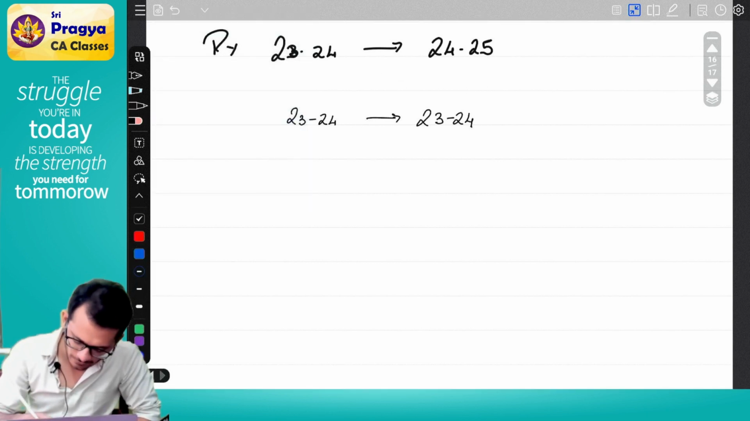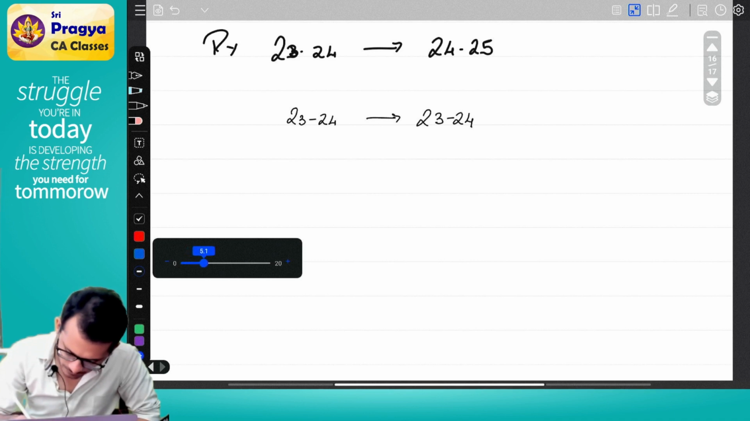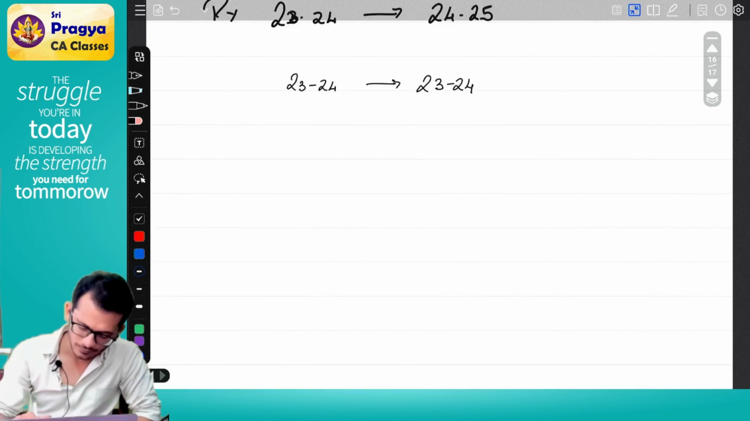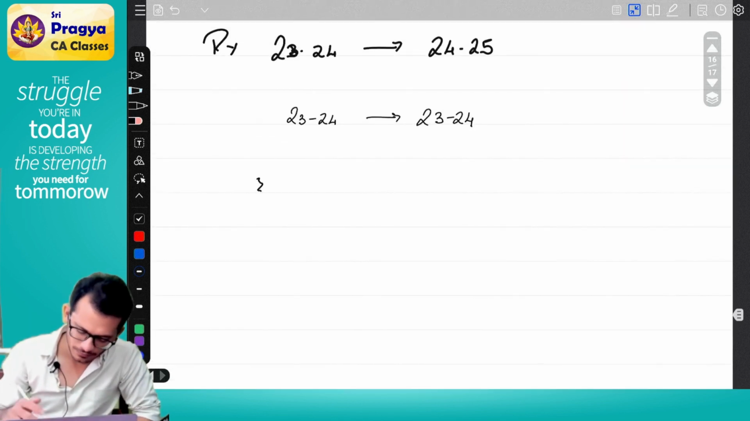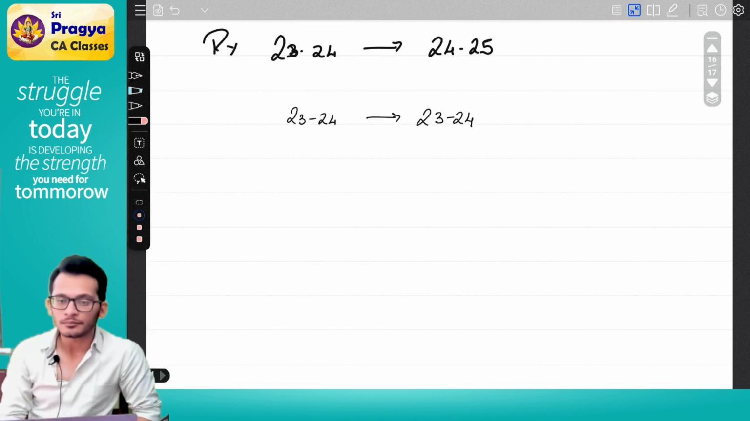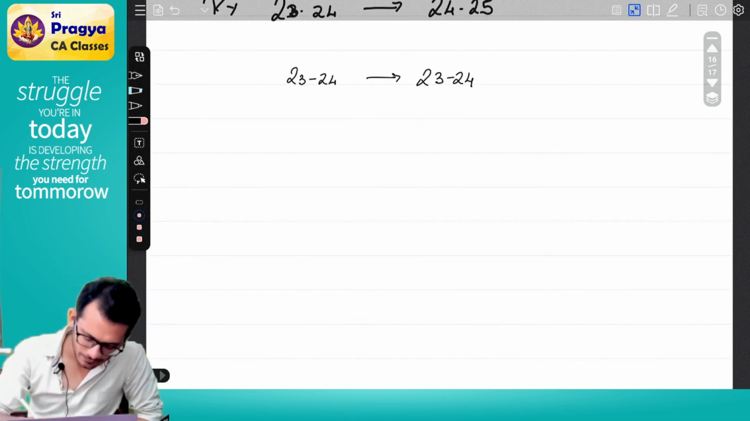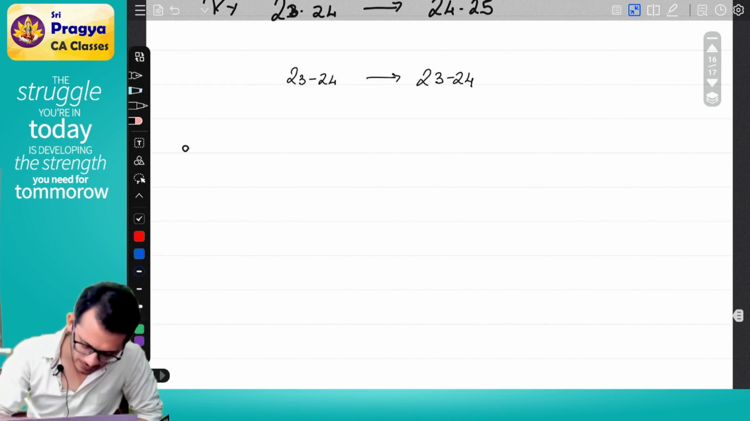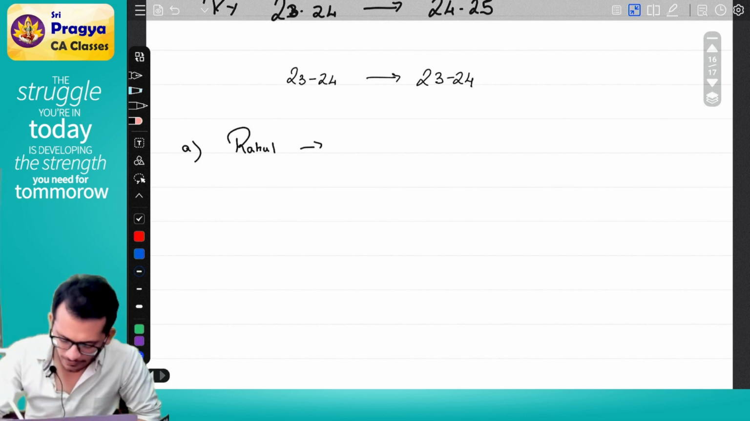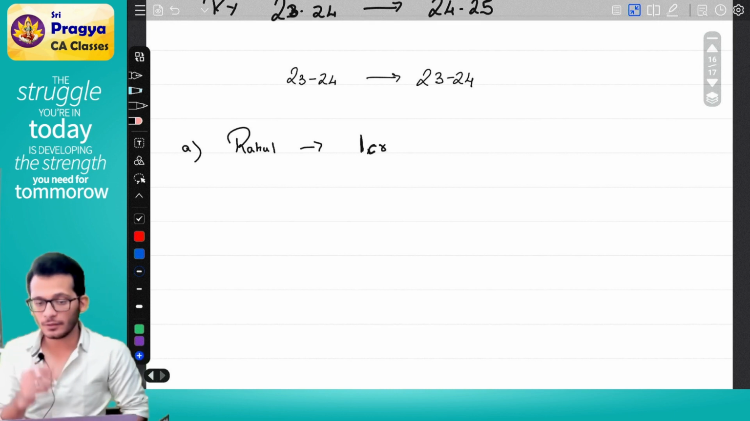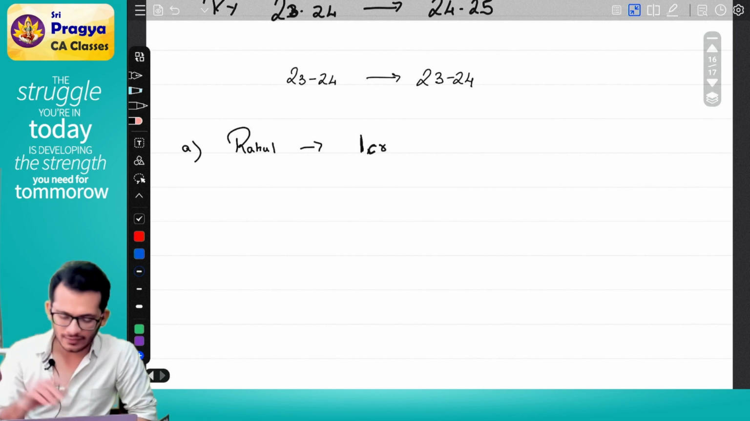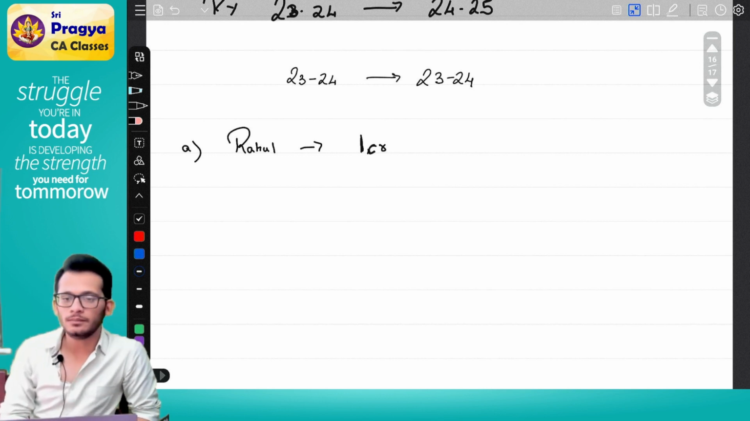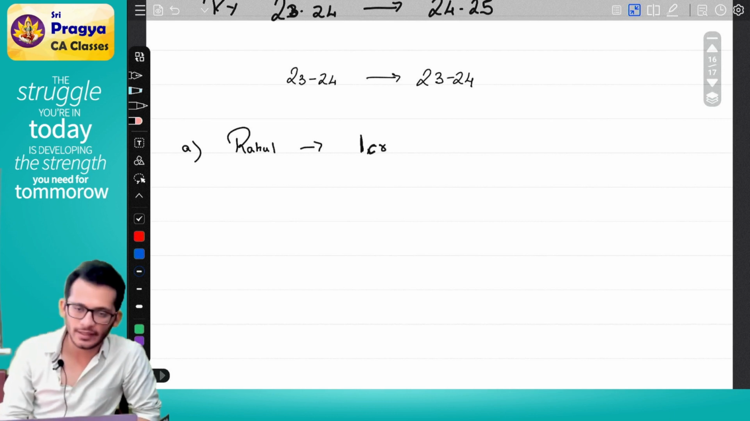Why would government like to collect money from you faster? Think about it. Okay, I am Rahul. In 23-24, I earned an income of, let's say, 1 crore. Do I have to pay tax? I have to pay tax. When do I have to pay tax? In assessment year 24-25.